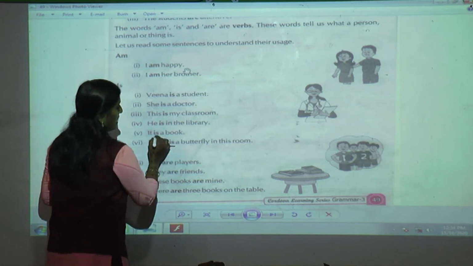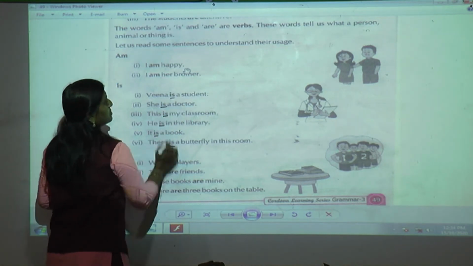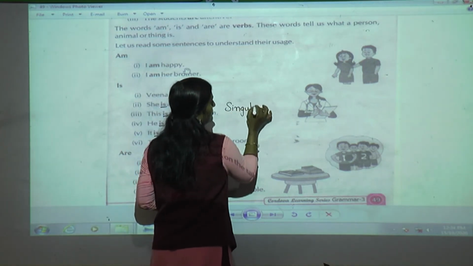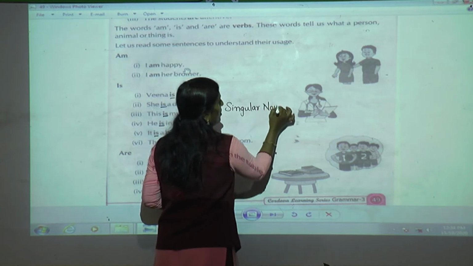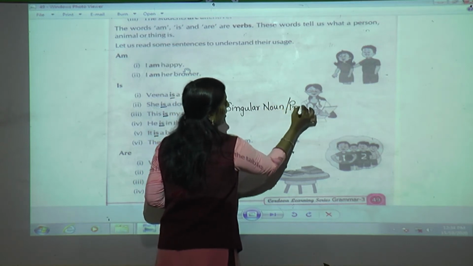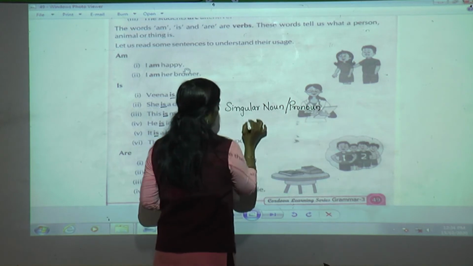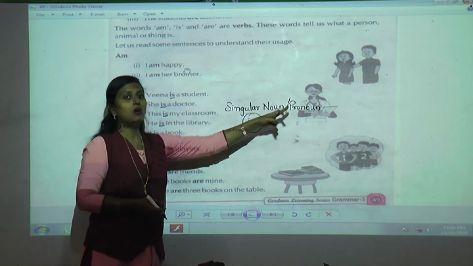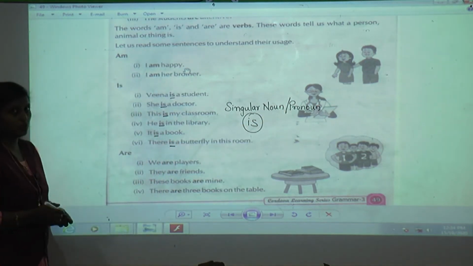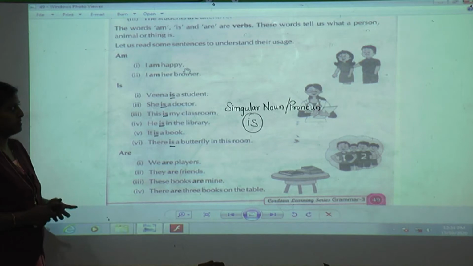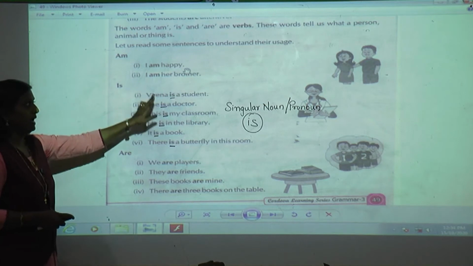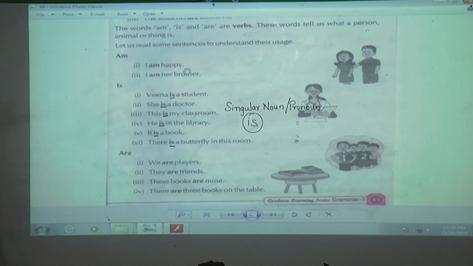So is is used when there is a singular noun or pronoun. You can write in your book if you want. The use of is: when it is a singular noun or pronoun. Understood, students? When are we going to use is? Okay. Now here it is clear that am will always come with I and is is going to come along with the singular noun or pronoun. Next.